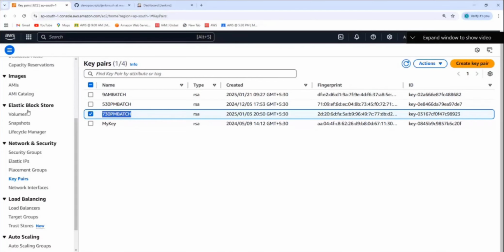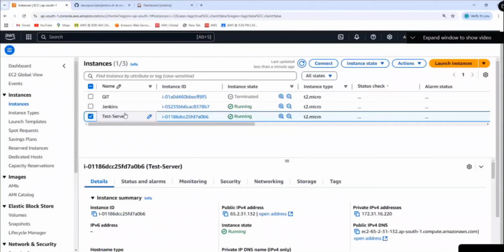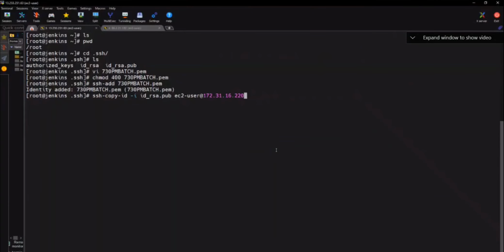Do I need to use the public IP address or the private IP address? If you want to connect from one EC2 to another EC2, private IP or public IP? Private IP, no? Why would you want public IP? So okay, take the private IP here, copy it, and then paste it here.